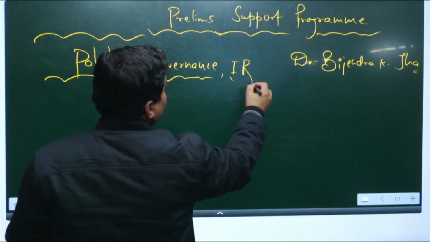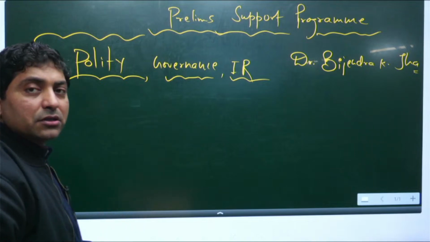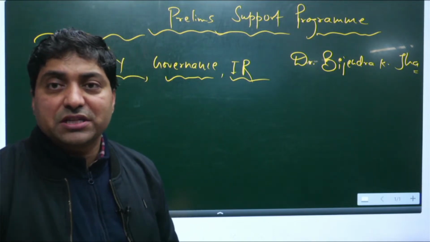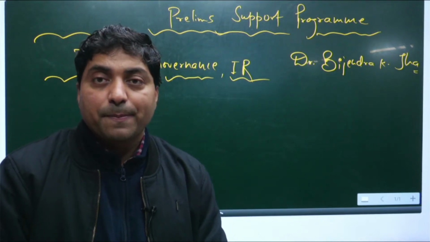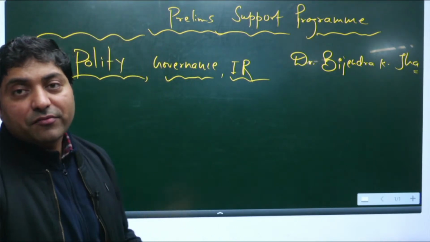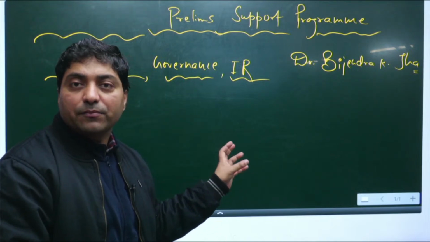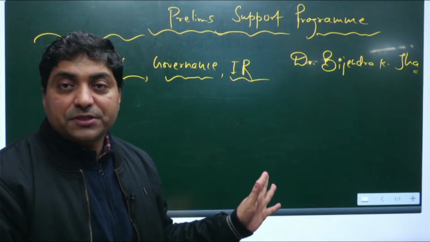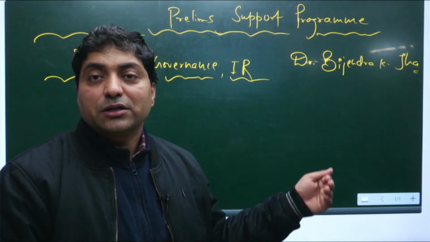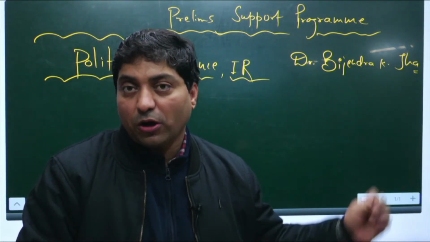So basically first we will make a list of chapters which are necessary to cover, and secondly we will take some objective questions, and through those objective questions we will try to cover that topic.